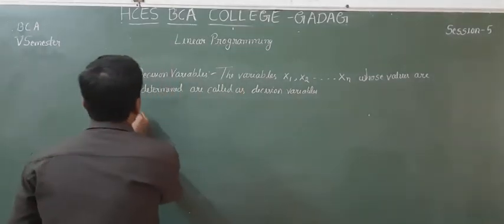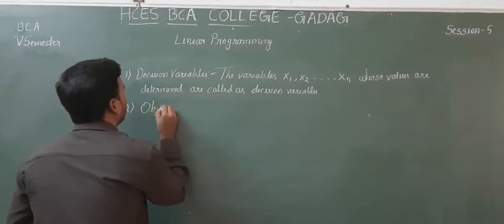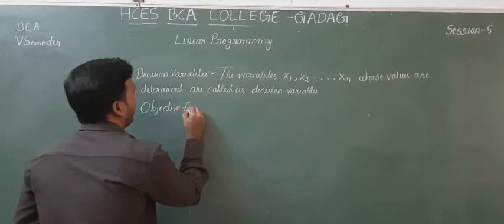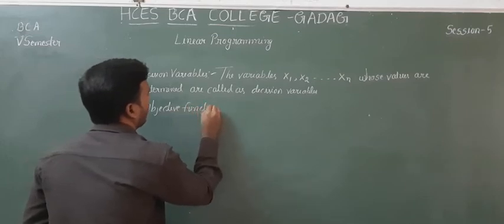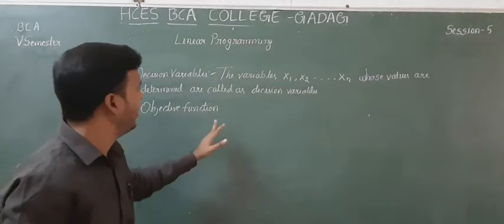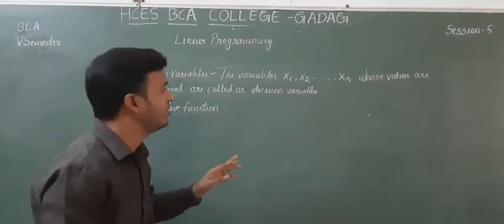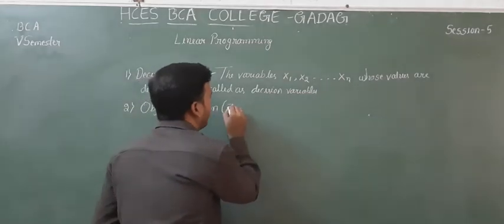The second one is the objective function. Students, I already told you that the objective function is always denoted by z.